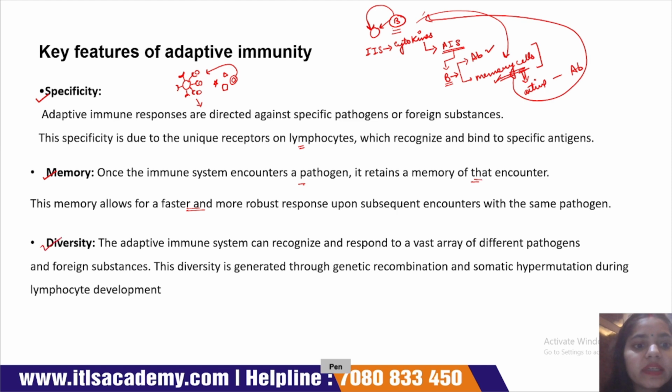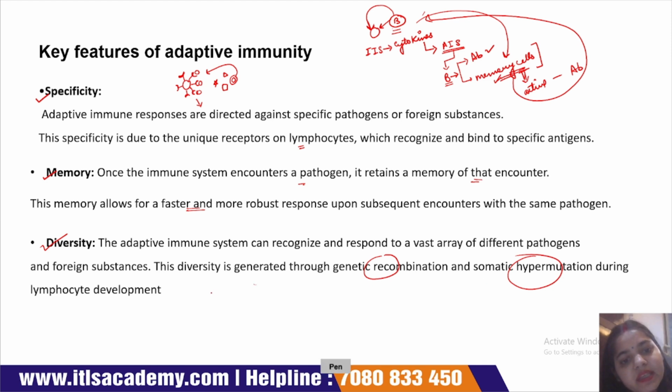Okay, next is diversity. The adaptive immune system can recognize and respond to a vast range of pathogens or foreign substances. Okay, and this diversity is generated through genetic recombination and somatic hypermutation during lymphocyte development.